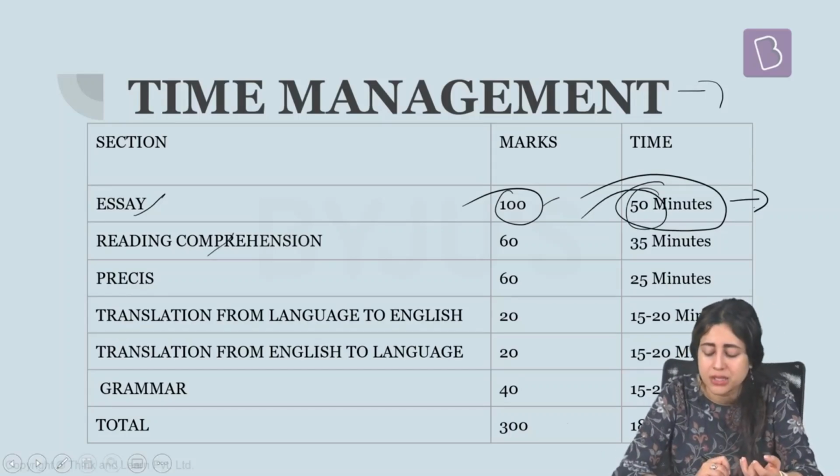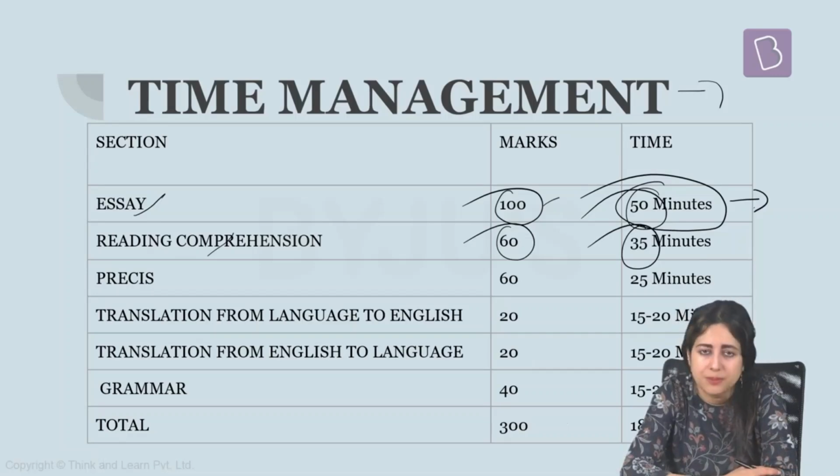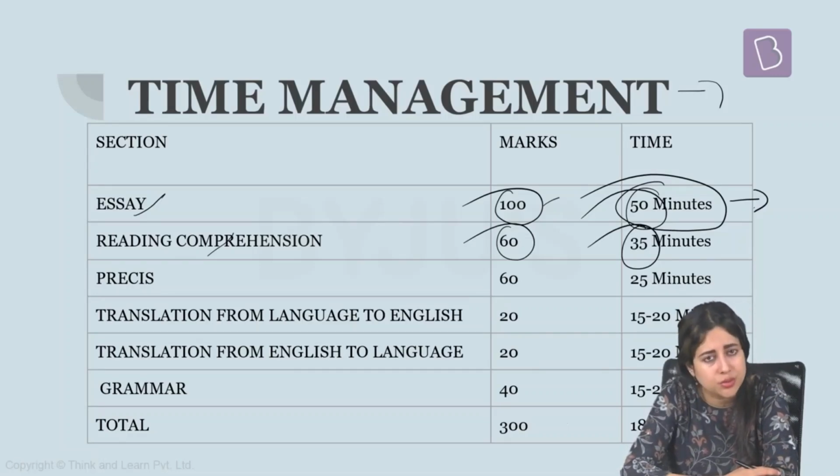Another important thing now is reading comprehension. For reading comprehension, 60 marks are allotted. Make sure you give 35 minutes to this, with at least 10 to 12 minutes just reading and understanding the passage. Do not do fast and quick reading, that never helps. Do not do skim reading. Make sure you read the passage properly from the first word to the last word once thoroughly at least. If you are stuck somewhere, read that particular part twice, but not more than that. Read it thoroughly and then proceed with attempting the questions.